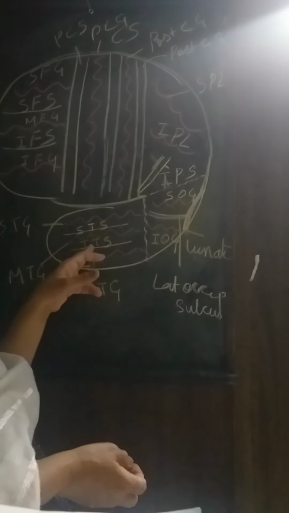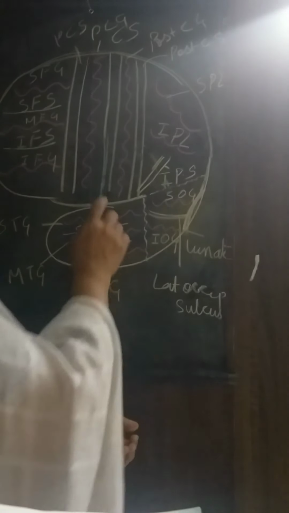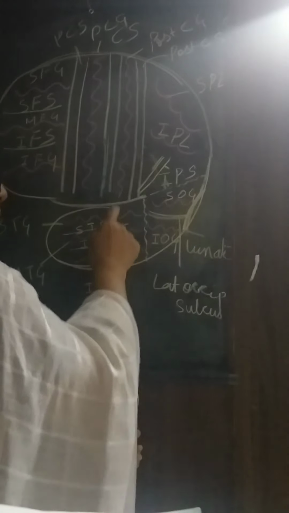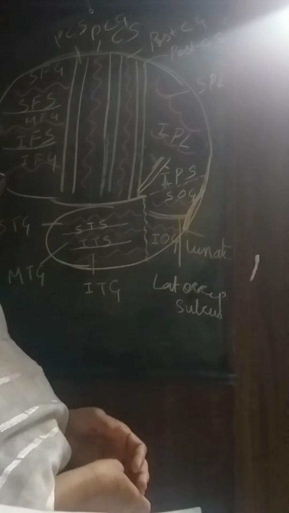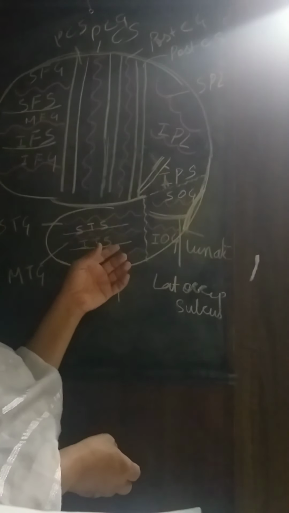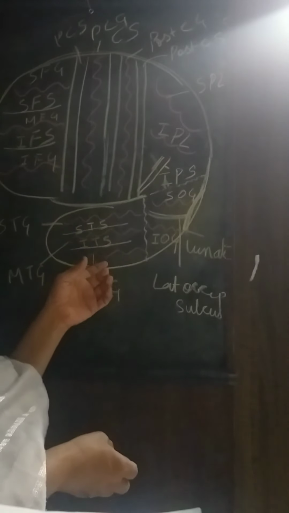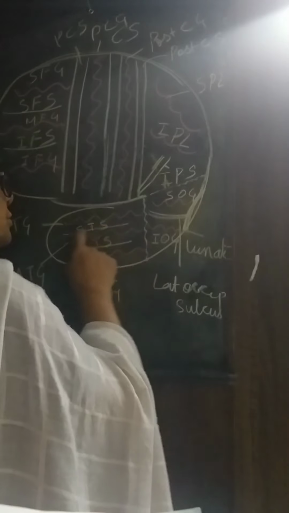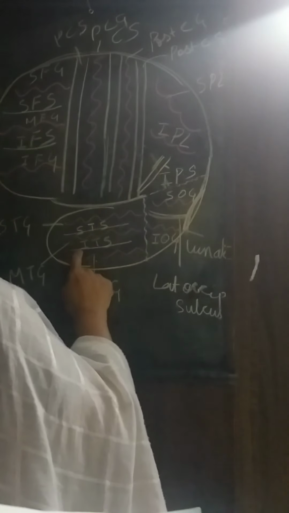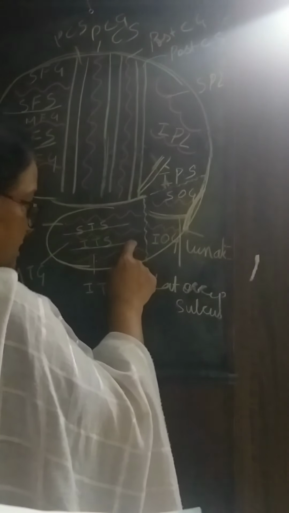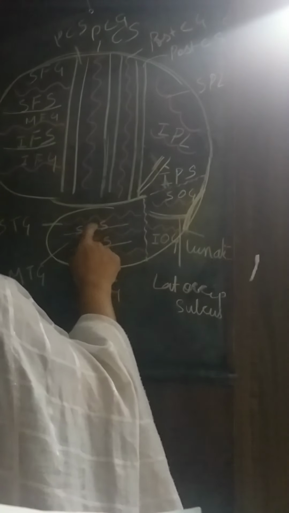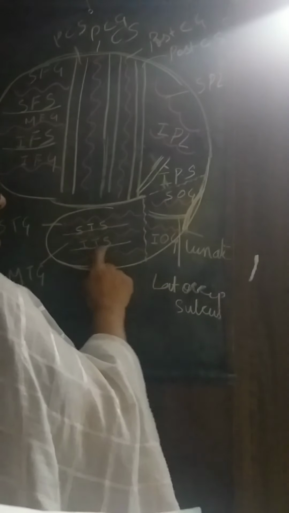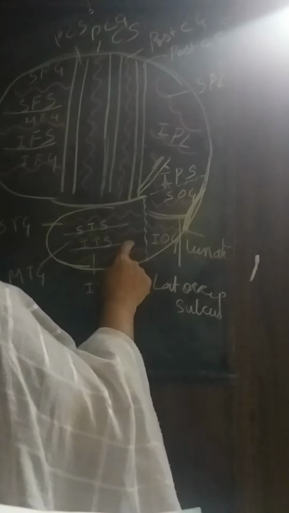Now remaining is the temporal lobe. The temporal lobe also has two sulci and three gyri. The two sulci are the superior temporal sulcus and the inferior temporal sulcus.